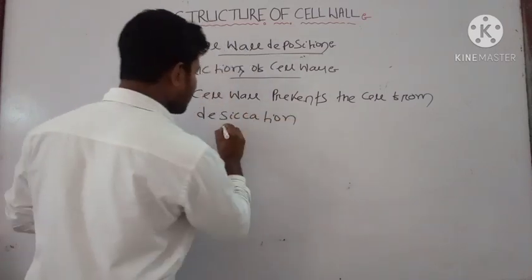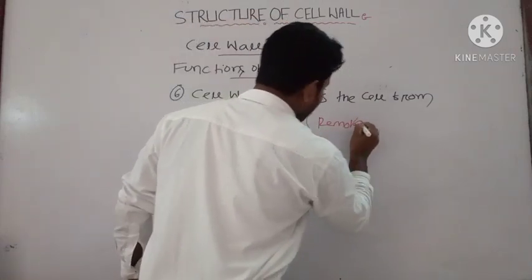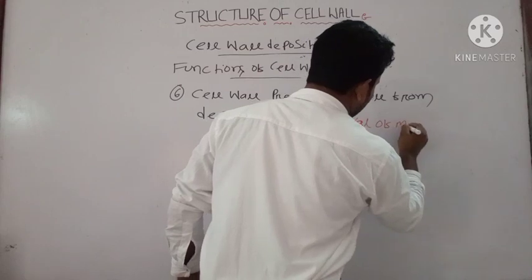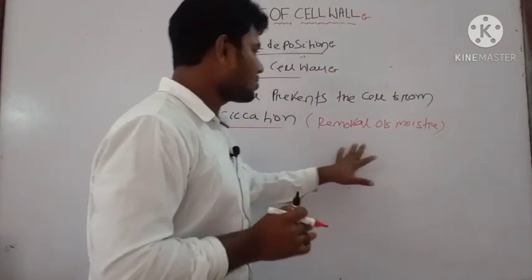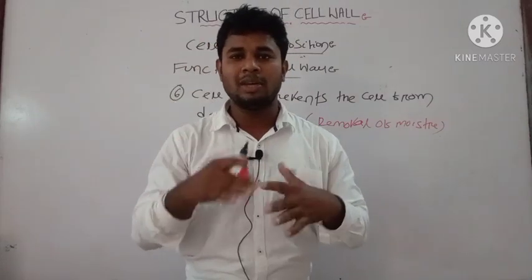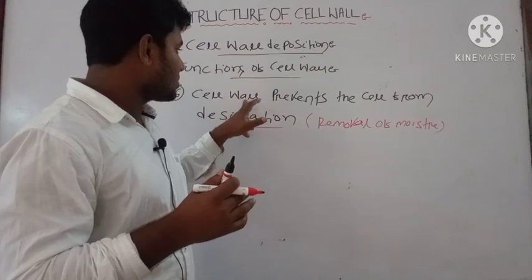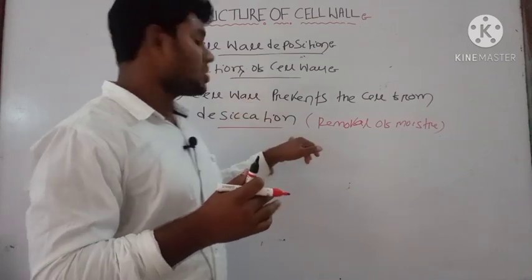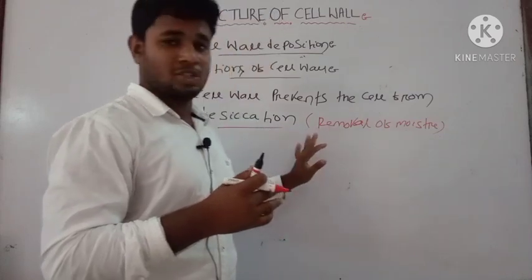Desiccation is the process of removal of moisture. In the desiccation process, the moisture of the cell goes out and the cell becomes dry. But if there is a cell wall, then desiccation will not occur; it will prevent the removal of moisture from the cell.